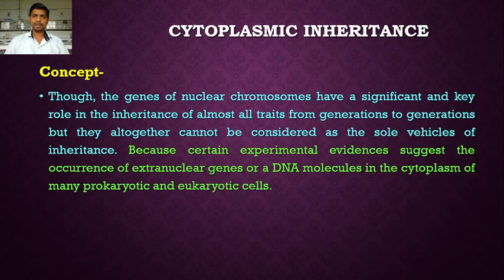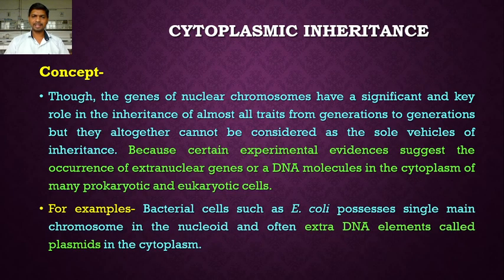Why is it a cytoplasmic inheritance? Because the transmission of the characters from generation to generation is controlled by the cytoplasmic genes. These are also called extranuclear genes. It is an extranuclear DNA molecule present in the cytoplasm of prokaryotic and eukaryotic cells. For example, the bacterial cell such as E. coli possesses a single main chromosome in the nucleus.